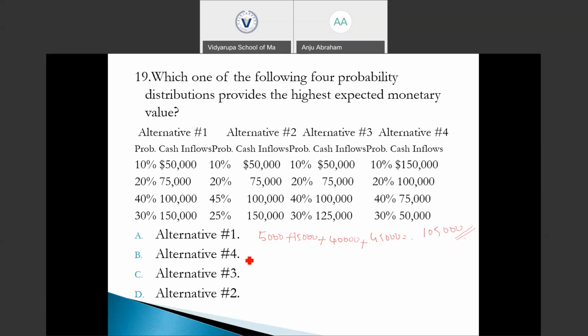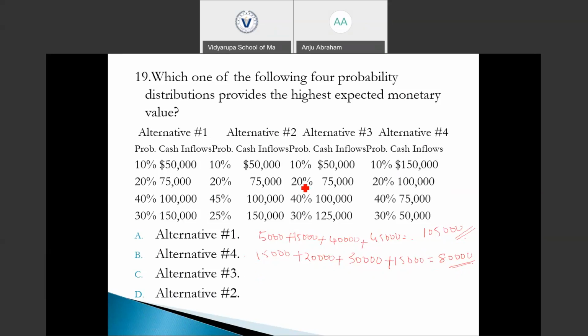And for alternative 4, 150,000 into 10% is 15,000. 100,000 into 20% is 20,000. 75,000 into 40% is 30,000. And 50,000 into 30% is 15,000. So the expected cash flow is 15,000 plus 20,000 plus 30,000 plus 15,000, which is 80,000.